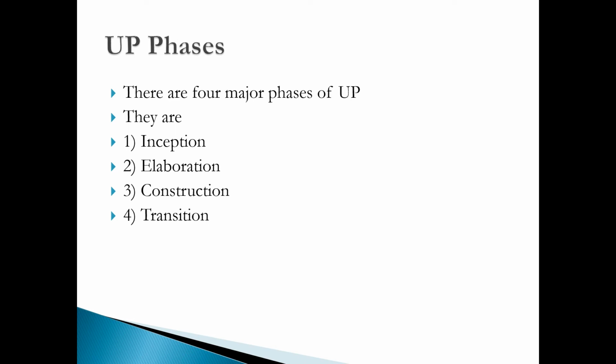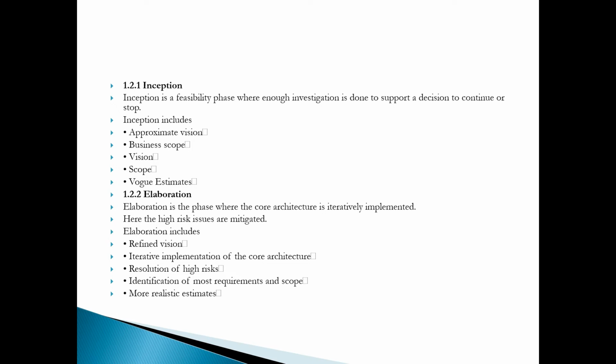Inception, elaboration, construction and transition. So inception is to identify the vision, business case, scope, and vague estimation.